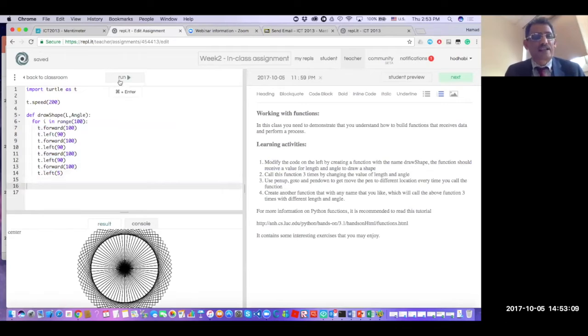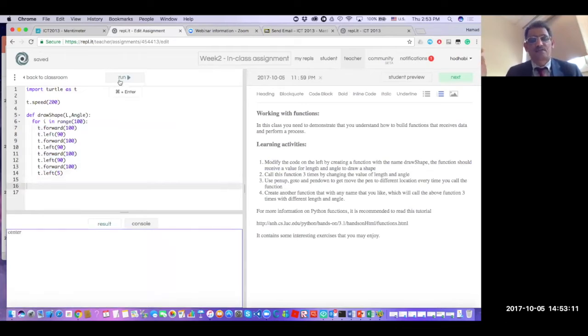Now, if you run anything, nothing will come on the screen. The function is there, but it is in the memory of the computer. We didn't call it. If you want to call it, we'll say draw, and look at how important to stay with the same case, not changing from uppercase to lowercase. I did call draw with lowercase and shape with uppercase S. I have to stay with that.